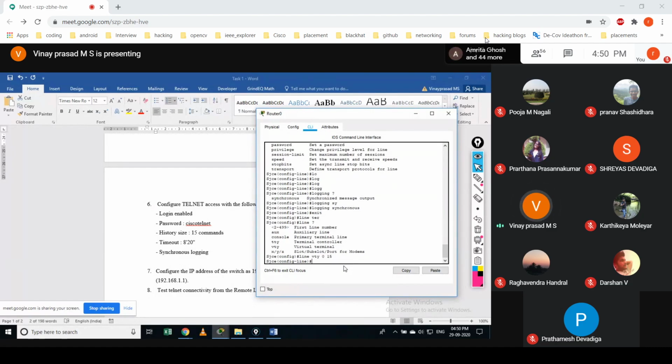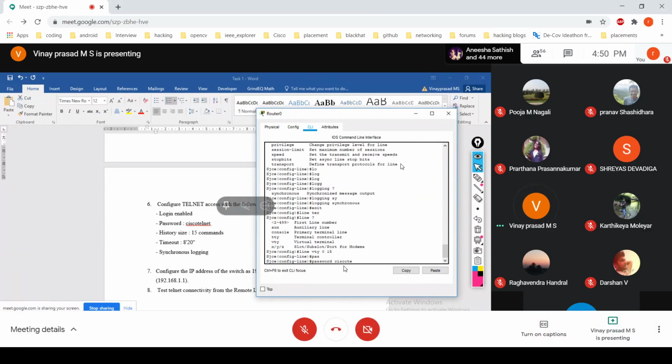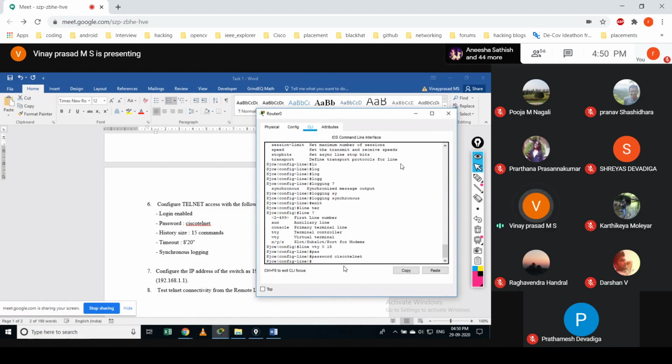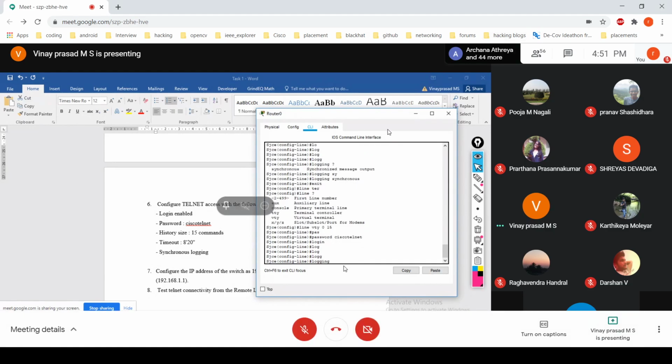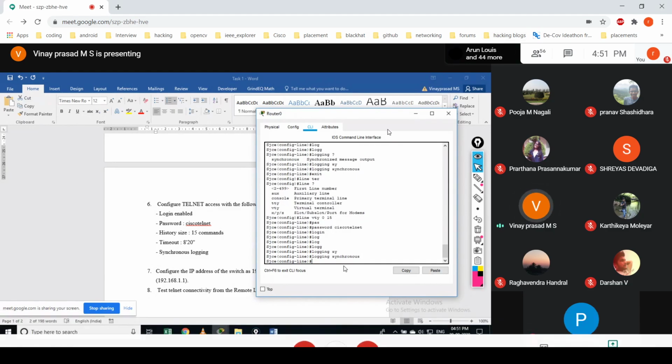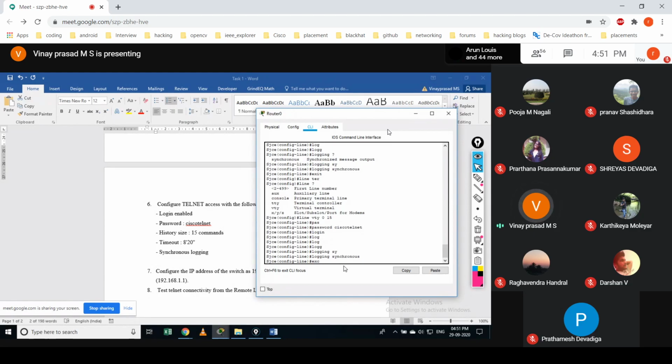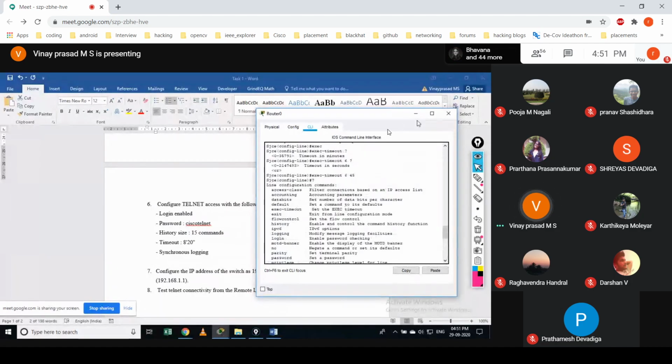Enter it and do the same thing how I did. The password is Cisco telnet. Then just type login. You need a login method and synchronous logging, right? Logging synchronous. Then the execution timeout should be the same time I gave, you just follow it the same. Enter. That's it. And exit. So this is one thing we must do on this router.